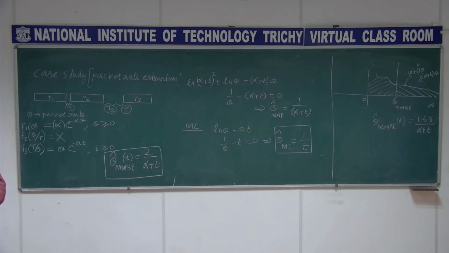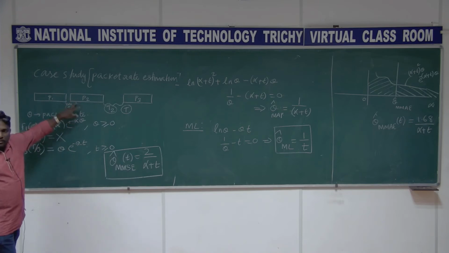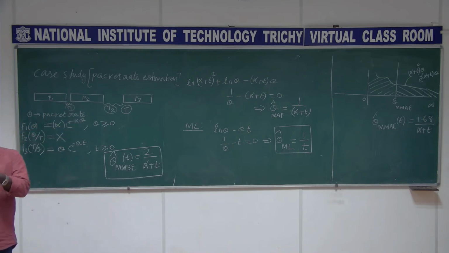But here what we do is, we observe some random variable. What is that random variable? The outcome of some random variable. Here the outcome of the random variable is the time interval between the packets. The packets are coming continuously and you are actually observing only the time interval. When the next packet comes, at that time we know after what time it is coming. That is enough for me to update my rate as fast as it comes. Instantaneously I am able to estimate the packet rate. You understood? That is the difference.